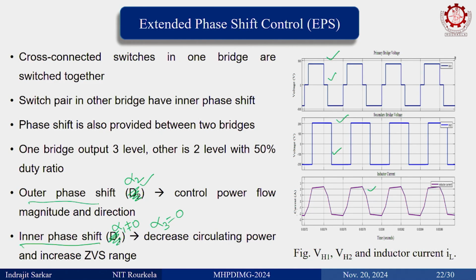Now, at this point let me tell you one important thing that happens in case of DAB when you employ it for battery charging. Actually, the paper which introduced extended phase shift connected DAB between two microgrids, where both the grid voltages are defined.